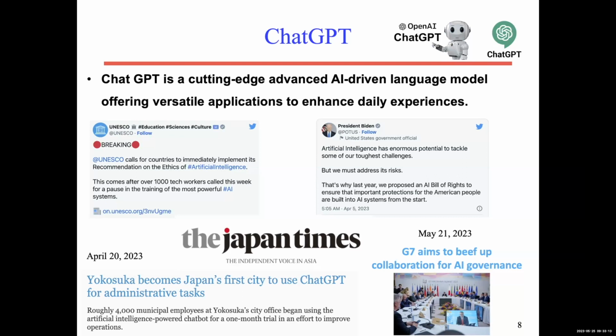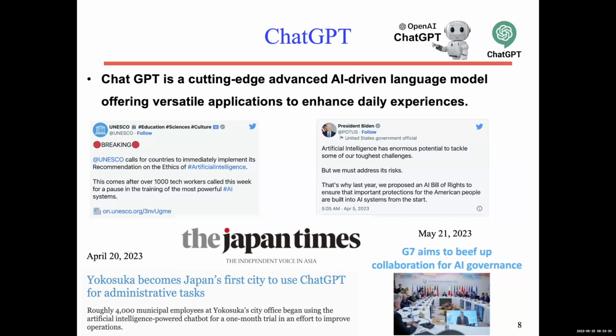This working group will check how AI like ChatGPT can affect the world. And also some cities in Japan, like Isukawa, became Japan's first city to use ChatGPT for administration.